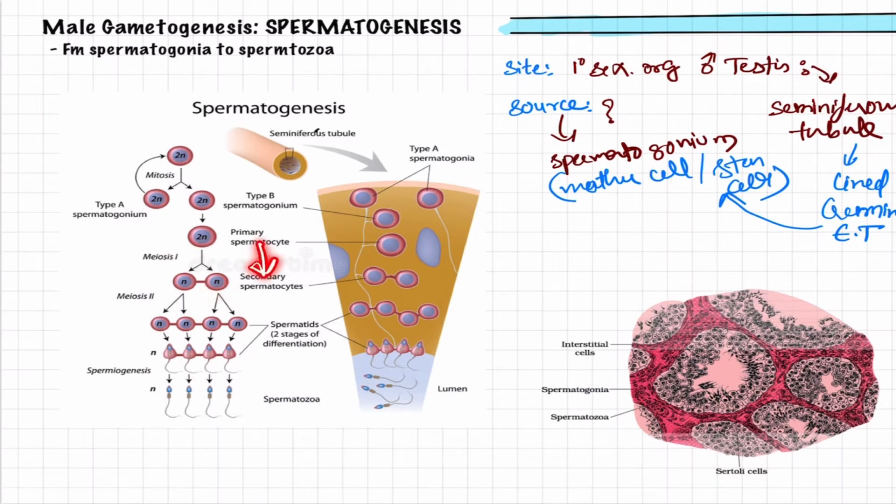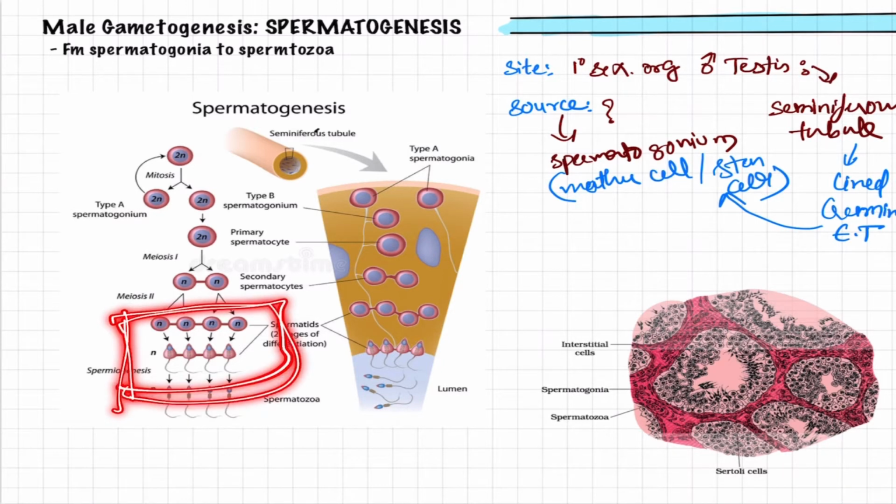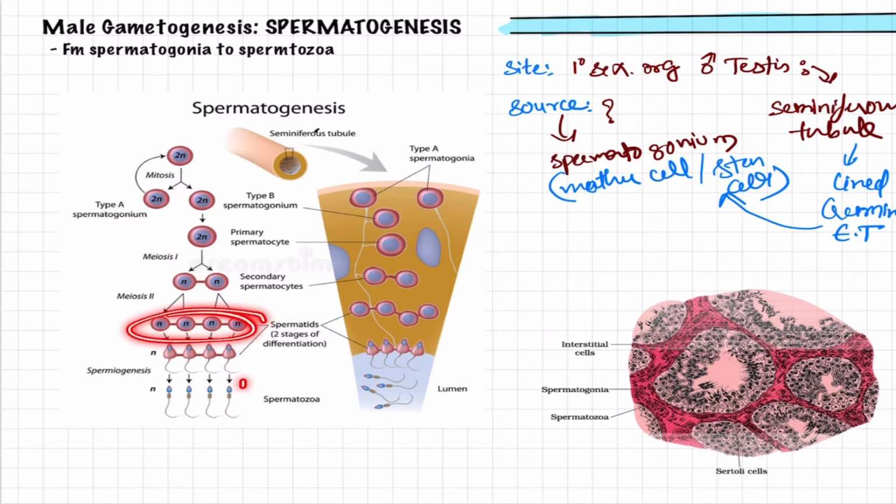So it has formed a secondary spermatocyte, and this secondary spermatocyte undergoes meiosis division 2 and leads to the formation of spermatids. So my dear friends, now next what is happening is you have to analyze here that in the next process the number of spermatids is not increasing. So here are 4 and here also 4, so both numbers are 4.